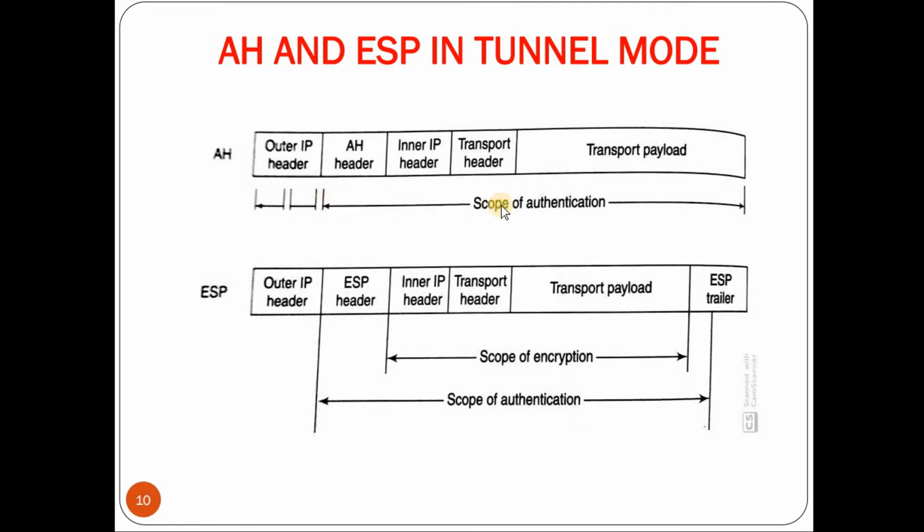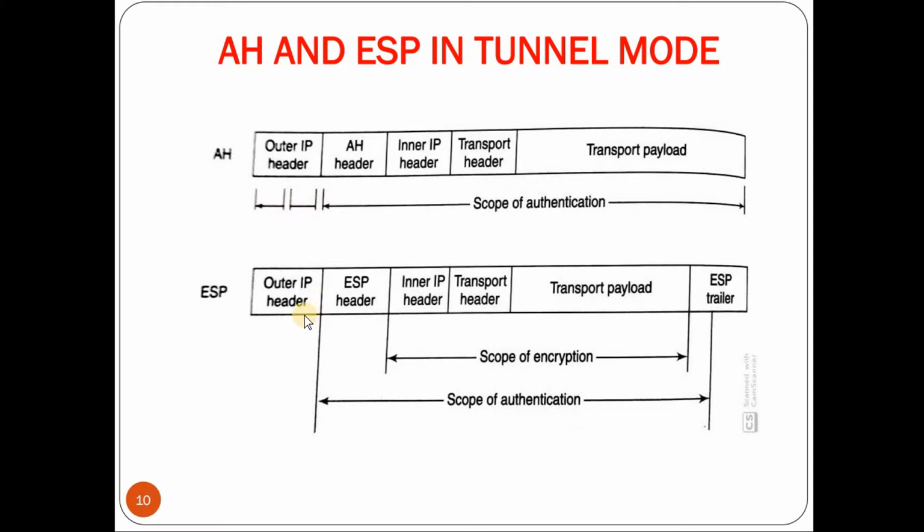Coming to the scope of authentication, authentication is provided entirely from the AH header to the transport payload, including the original IP packet header. But for the outer IP header, it provides authentication only for some part. For the mutable part, it won't provide authentication.